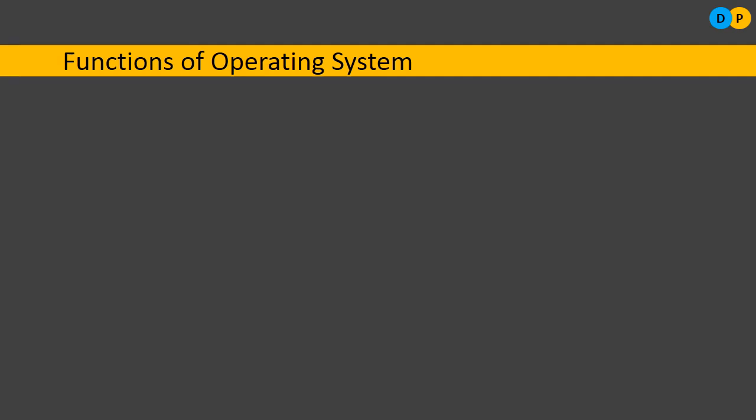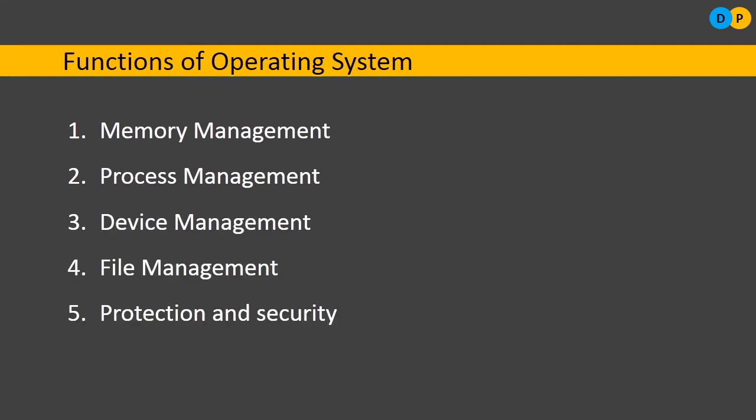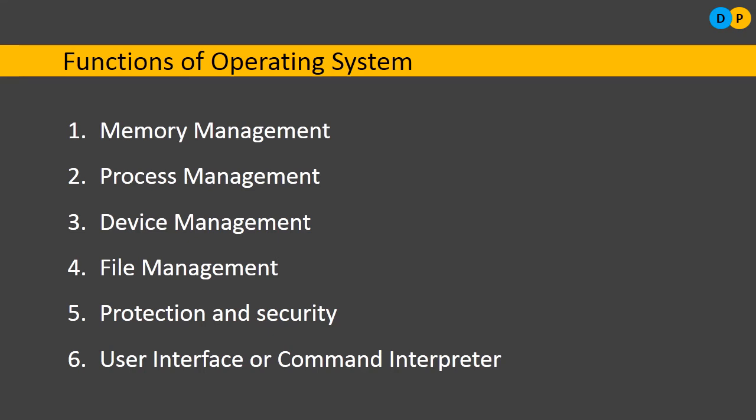Now let us go through the functions of the operating system. As I told you, the operating system is a collection of different programs. Once all these programs are put together, they are referred to as the operating system. An operating system performs different functions. The first function is memory management, second is process management, device management, file management, protection and security, and the last one is user interface or command interpreter.